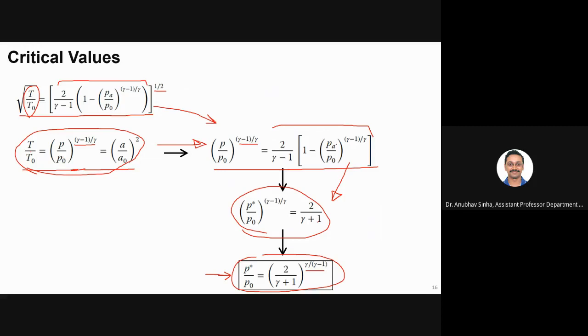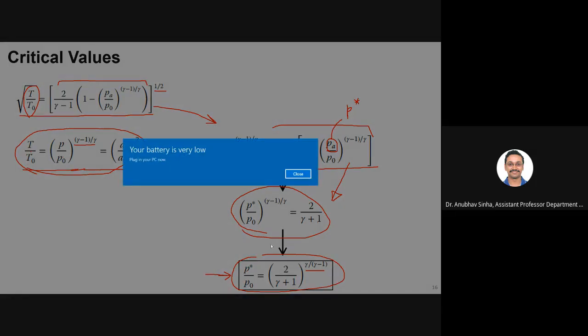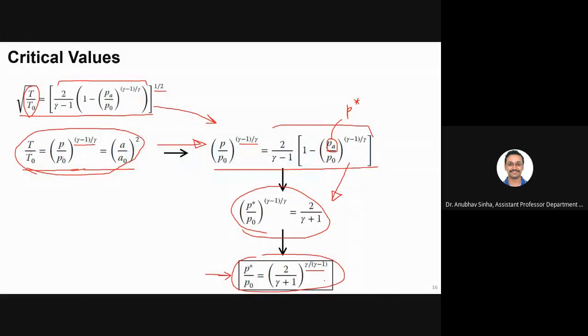One more thing: instead of P a, you need to write P star. We are talking about critical conditions, so our outside pressure becomes star. That's it. If you replace it here, you should be able to get P star equal to this much. Fine. So in this way we define our critical properties. So we have defined critical pressure.